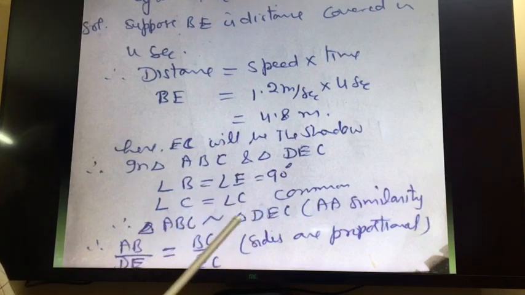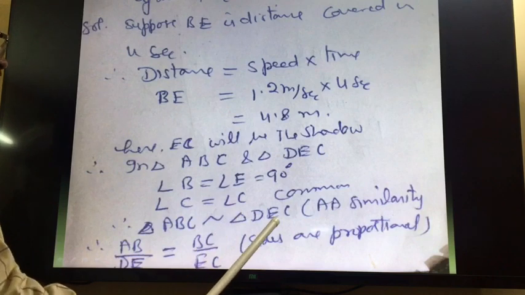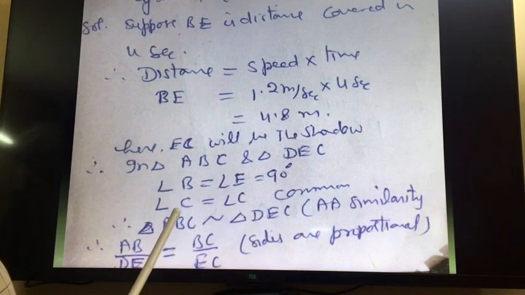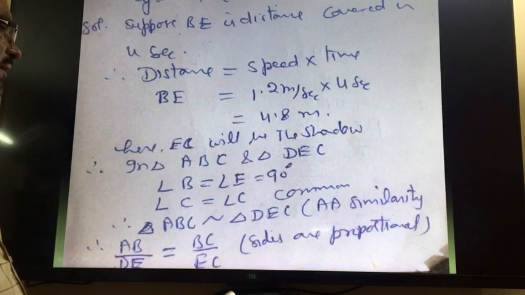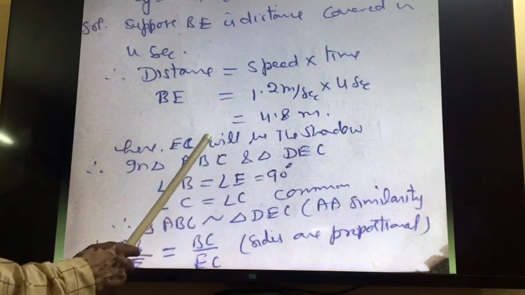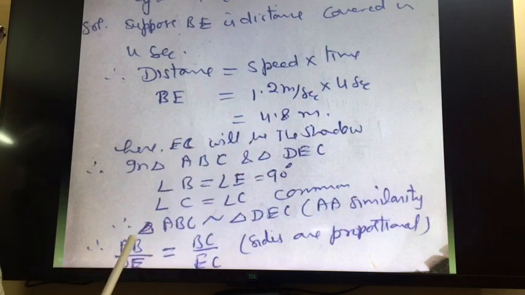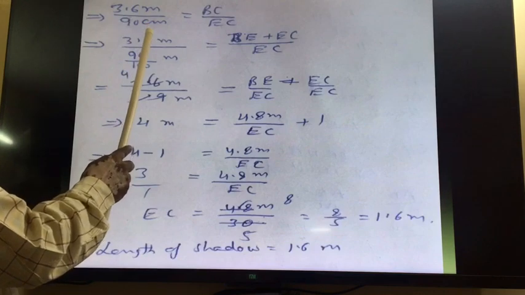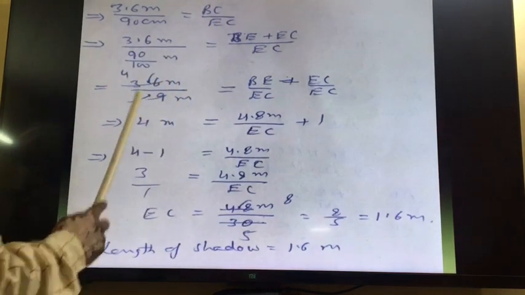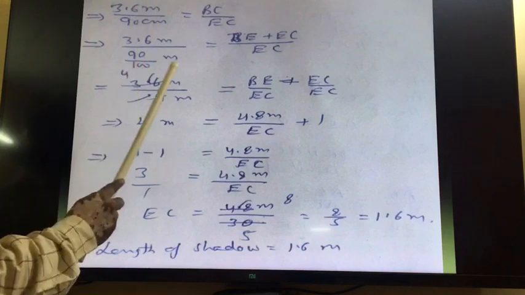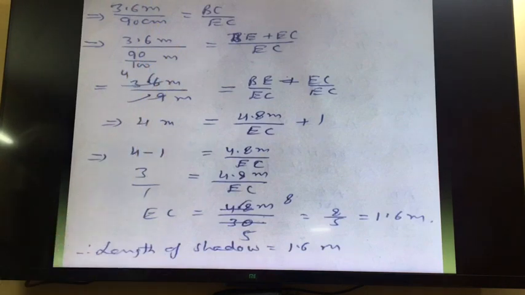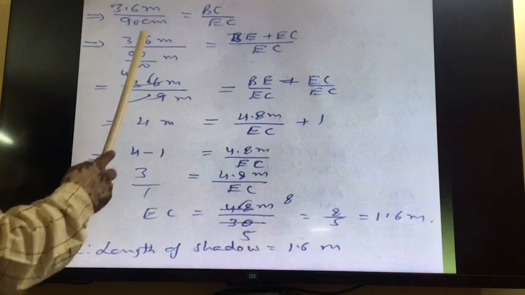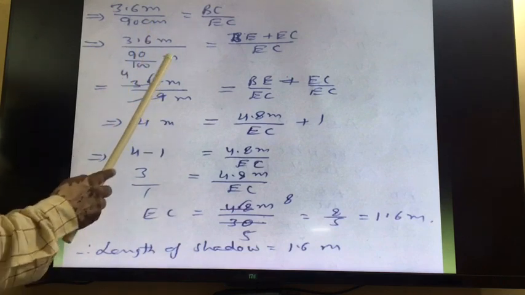So AB upon DE is equal to BC upon EC. This we can write, and we can write AC upon DC also, but that is not required because we want EC. EC is the shadow in this case. This we want to find out. So put the values of AB, DE, BC and EC. So see, 3.6 upon 90 centimeter is equal to BC upon EC. But this is in meter, this is in centimeter. So we can convert this into meter. 1 meter is equal to 100 centimeter. So 90 divided by 100, it will be 0.9 meter.